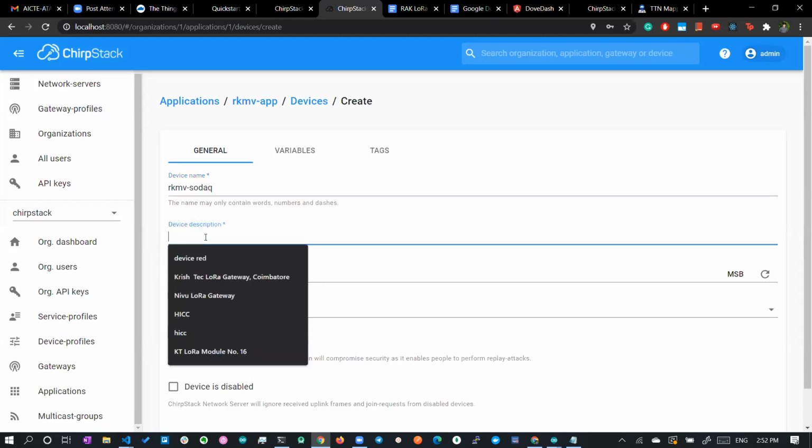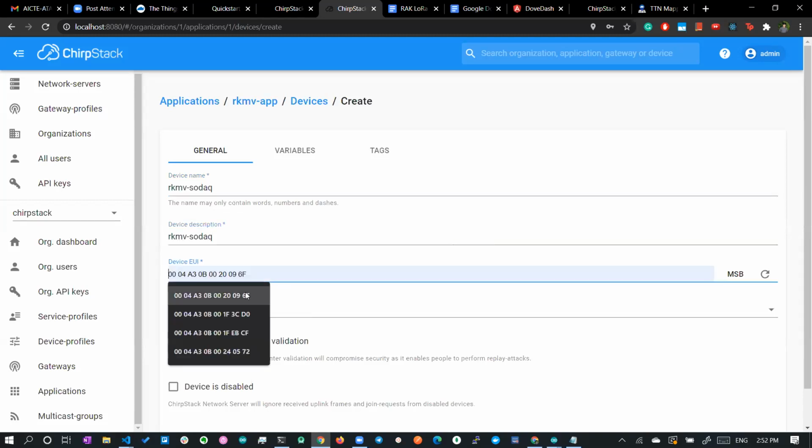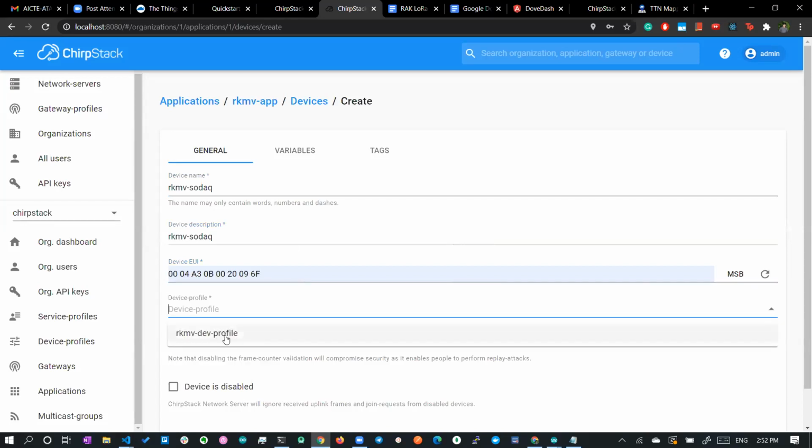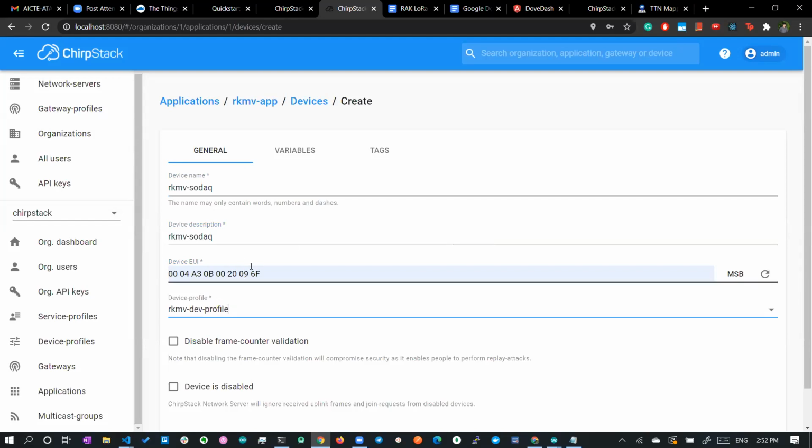You can give some description to it. And for the device EUI, you will get one by default. And here you have to choose the device profile. Once you choose the device profile, remember, in the previous step we created the device profile, right? The LoRaWAN MAC version, class A, class B, all sorts of stuff will be associated with this particular node.